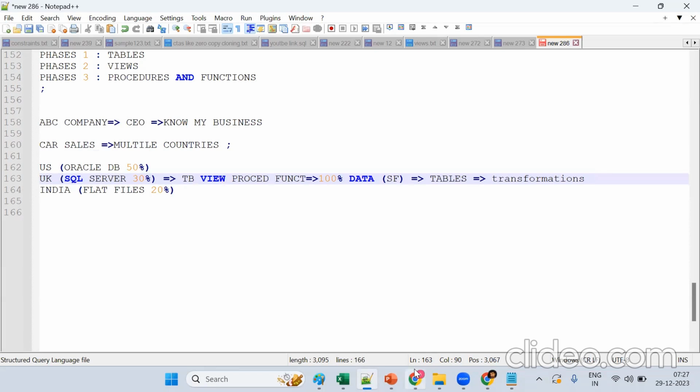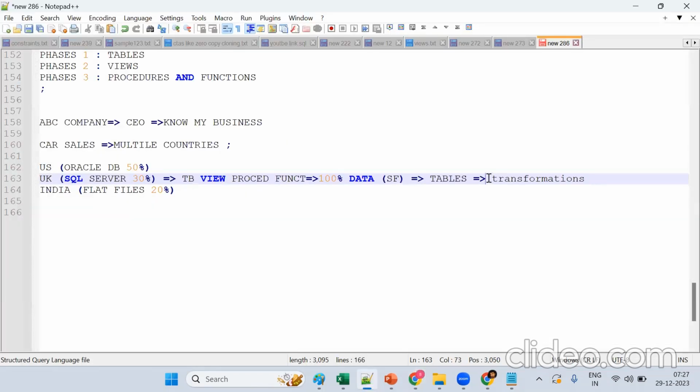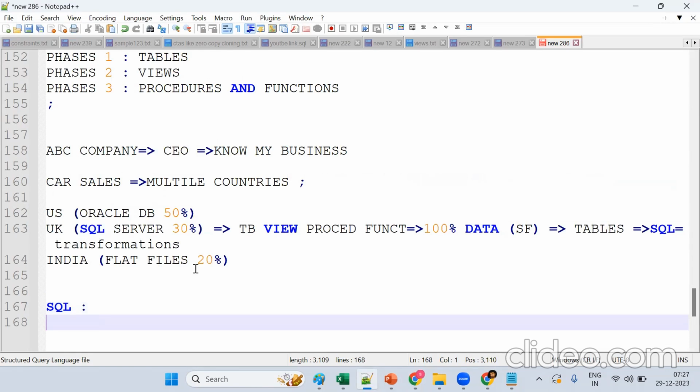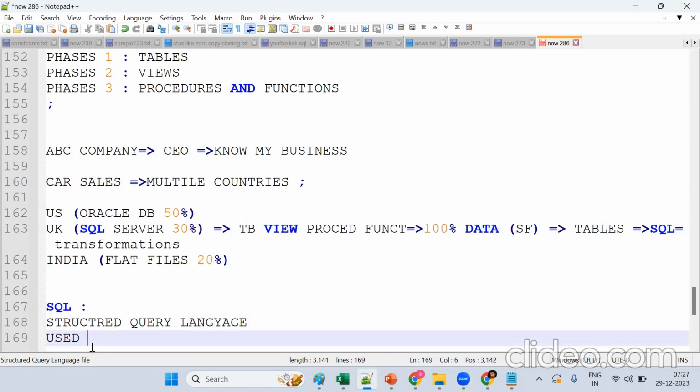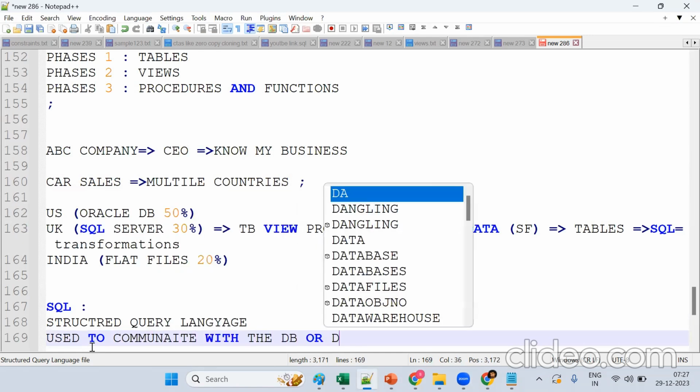So I want to communicate with Snowflake. How can I communicate, by using what? By using SQL. Okay, see, so remember, what is SQL? SQL is a structured query language. What is the purpose? It is used to communicate with the database or data warehouse.